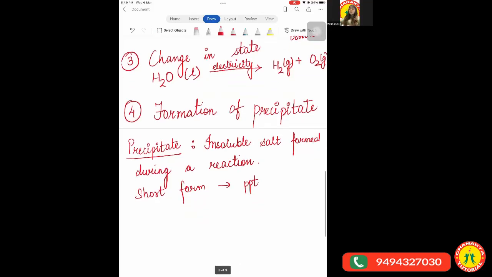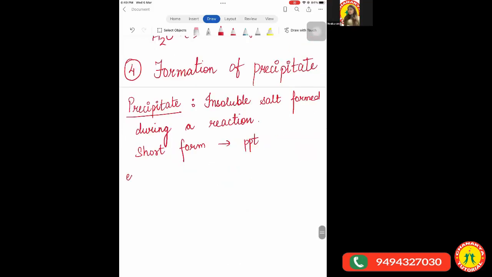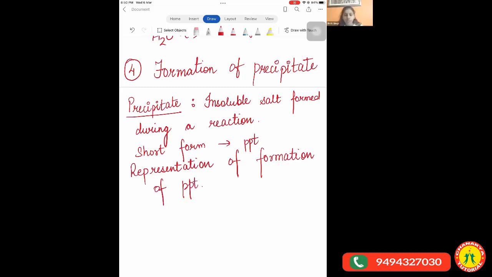Fine. And then let us look at one example. Another thing before I give you the example, the representation of formation of precipitate. What was the representation of the evolution of gas? Tell me. Upward arrow. Yes, it was an upward arrow. Whereas if we talk about the formation of precipitate, it is always a downward arrow in the bracket. Clear, everyone?